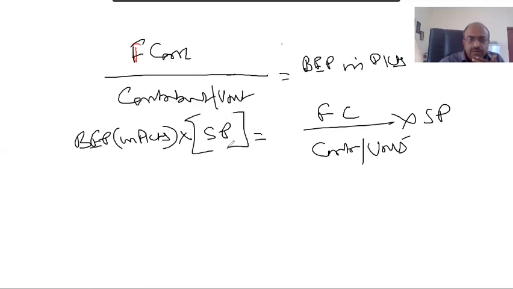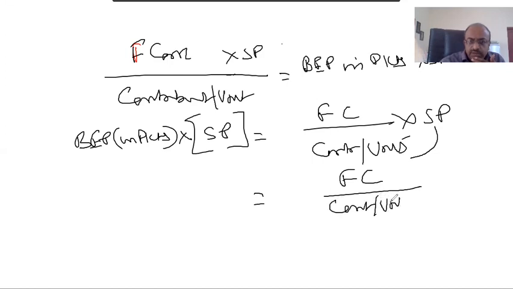So this part we are multiplying. So here also I'm multiplying. I'm just multiplying here selling price, same thing here selling price, right? Alternatively, this is equal to fixed cost divided by, bring it down, contribution by unit divided by selling price. Right?